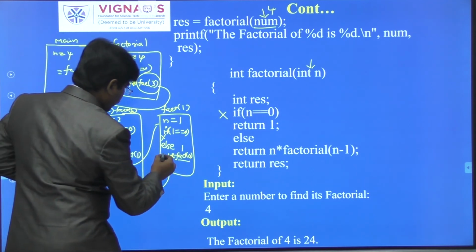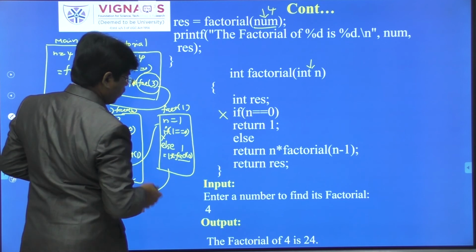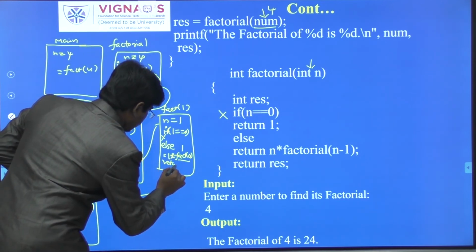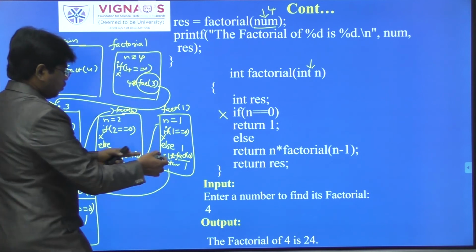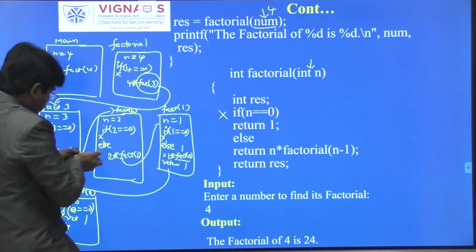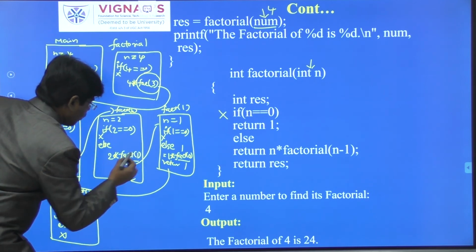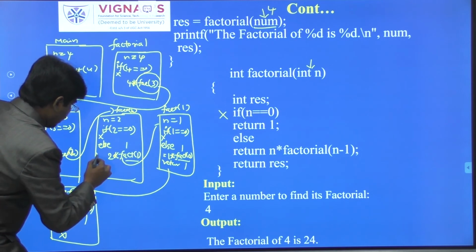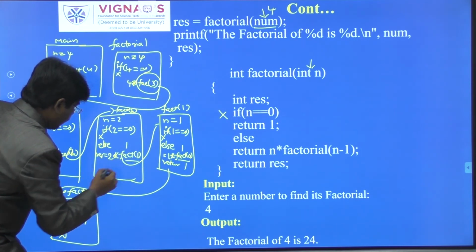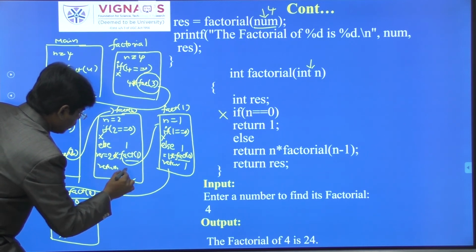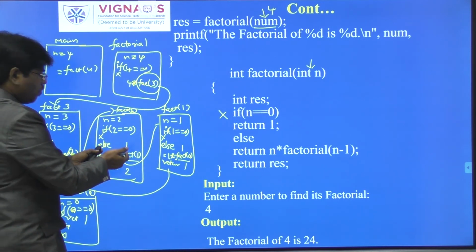Okay, so 1 into 1, what will happen? 1 into 1, so result equal to 1. So I have to return from this function again 1. Who called this function? This function has called. So what is the returning value from here? 1. Okay, so now res equal to 2 into 1. So return res again. What is the value? 2 into 1, 2. Okay, from this function the return value is 2.